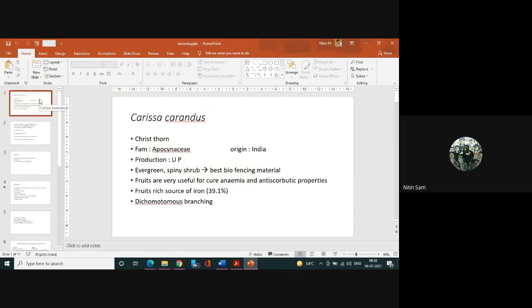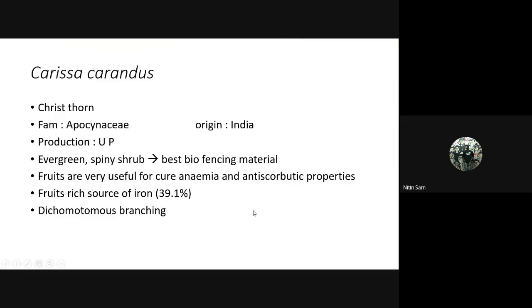So coming to a few minor fruit crops, Carissa carandas, which is Karonda, also known as Christ thorn. In a few books it is mentioned as Java plum. Please, dear friends, it is wrong. Java plum is the common name of jamun, so don't confuse it. Karonda's common name is only Christ thorn.